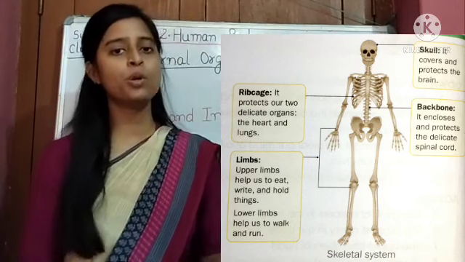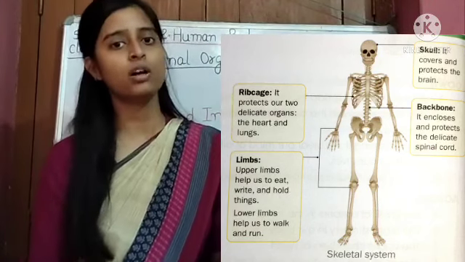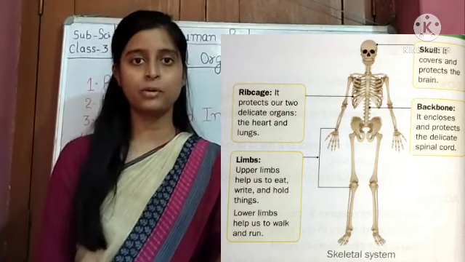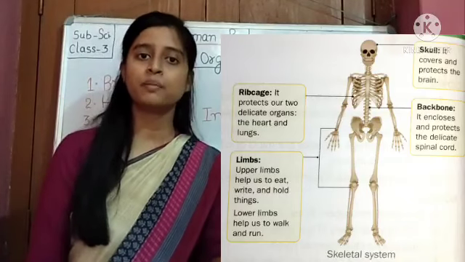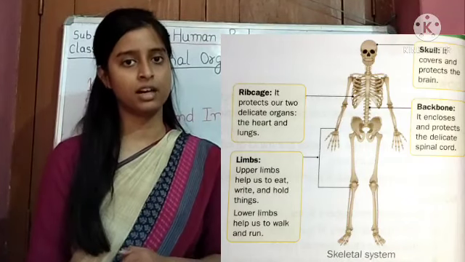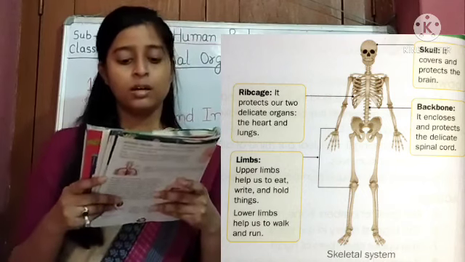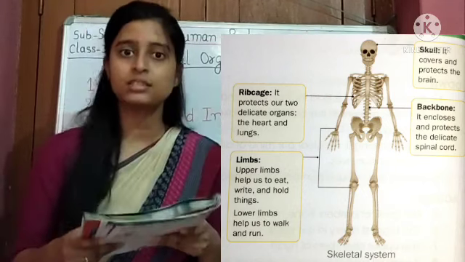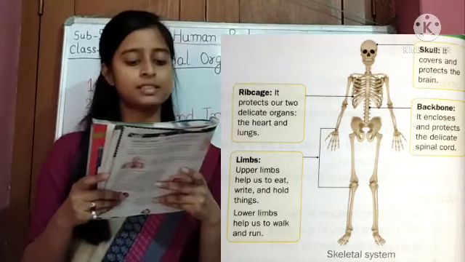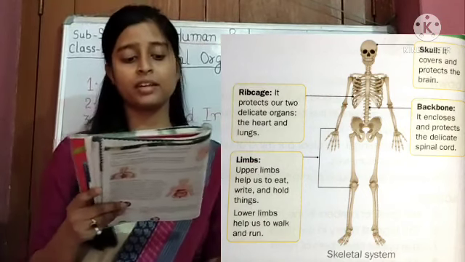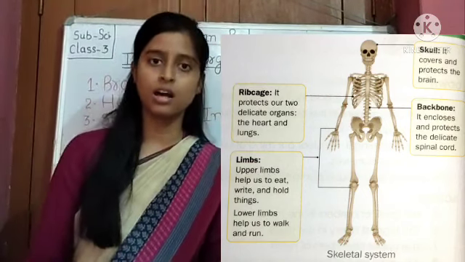Our bones also protect our internal organs. For example, the skull protects our brain, and the ribcage protects our heart and lungs. Bones protect soft organs.